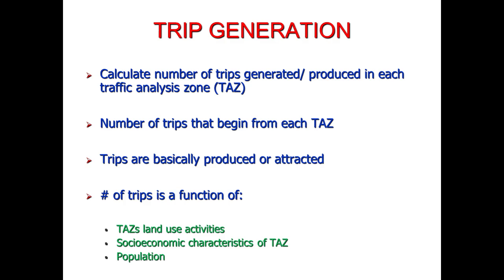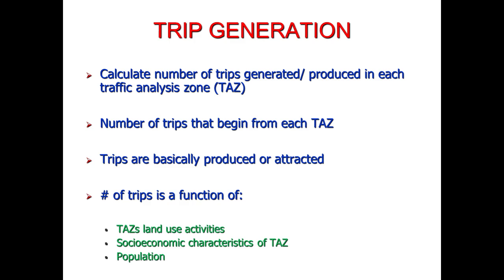And trips are basically produced or attracted. What is the difference between trip production and trip attraction, we will study in the coming slides. And number of trips is a function of land use activities, socio-economic characteristics of the traffic analysis zone, and the population.